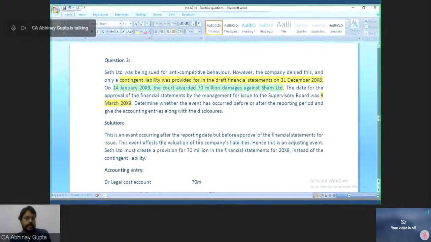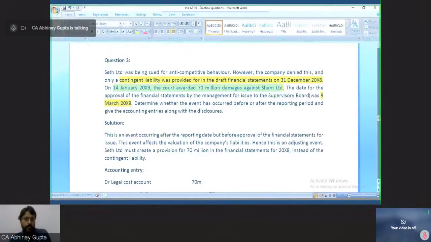Hence, it is meeting the definition of an event occurring after the reporting period as per Ind AS 10. Now we only need to classify this event, whether it is an adjusting event or a non-adjusting event. But for sure, this event is occurring after the reporting period and covered by the scope of this Ind AS.